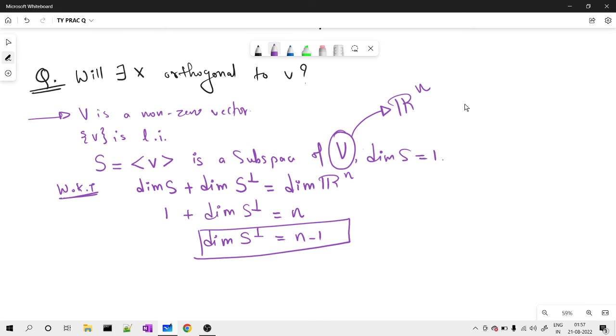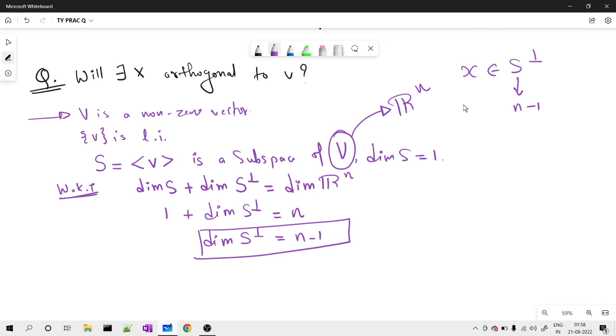So definitely, since my S complement has dimension n minus 1, it should have a non-zero element. So there will exist x orthogonal to V, because x belongs to the orthogonal complement of S, which has dimension n minus 1. Because it has a basis with n minus 1 elements.